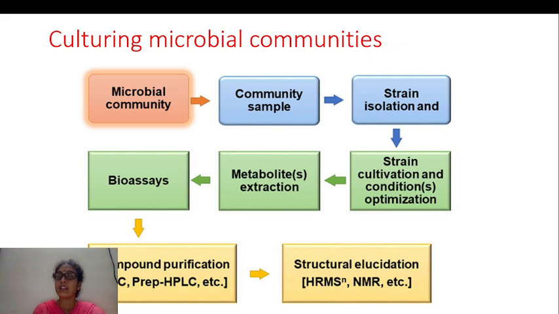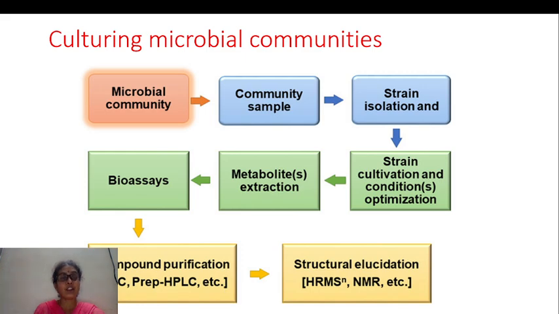After optimizing the strains isolated from the different community samples, from that we have to do the metabolite extraction. The metabolites may be proteins or antibiotics or peptides or carbohydrates or nucleoproteins, different types. This metabolite extraction is employed for the bioassays. Bioassay means which metabolite is there in that metabolite extraction.